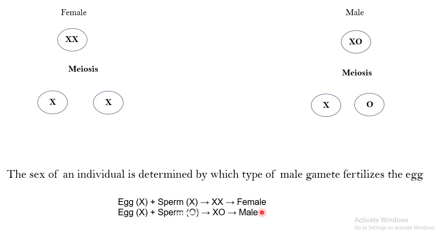If you are using the other gamete from the male, that would mean the male is not going to give any X chromosome. The female is going to give a single X chromosome, so you are going to have the XO, and that is going to give you the male individual. So this is the basis of the XX-XO system. It is the absence or the presence of the second X chromosome, or you can simply say it is the number of X chromosomes that determines the sex of the individual in the XX-XO system.